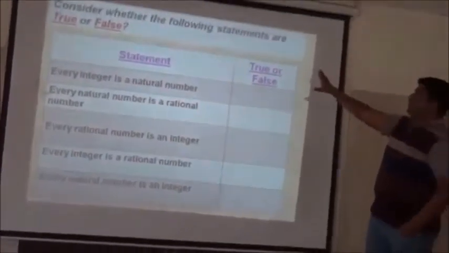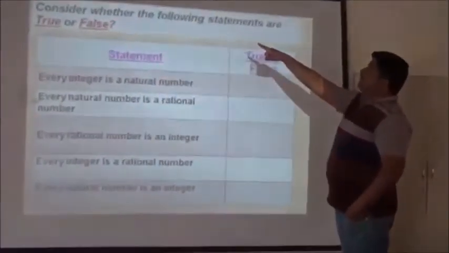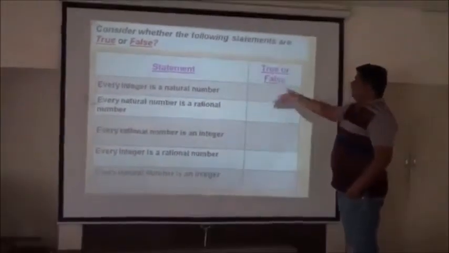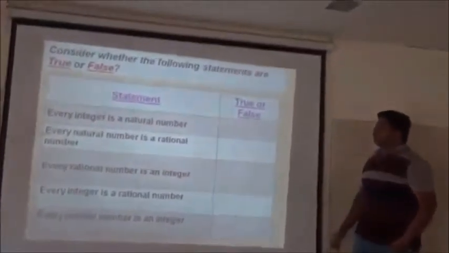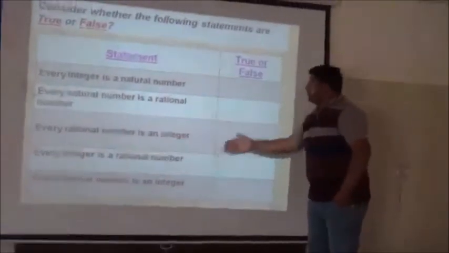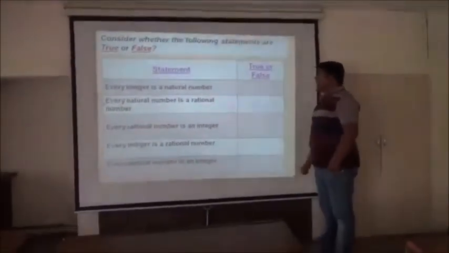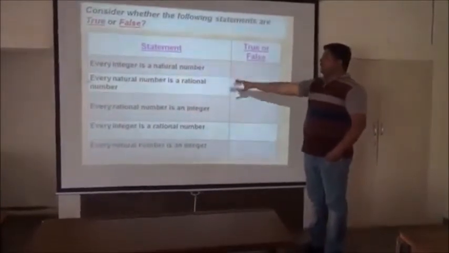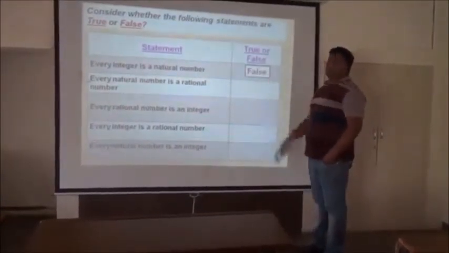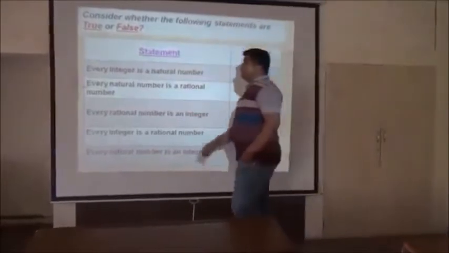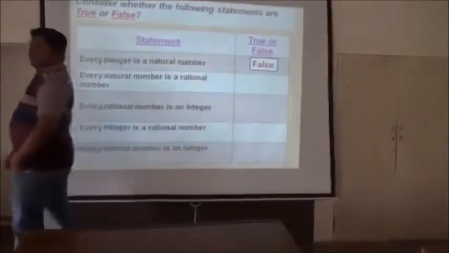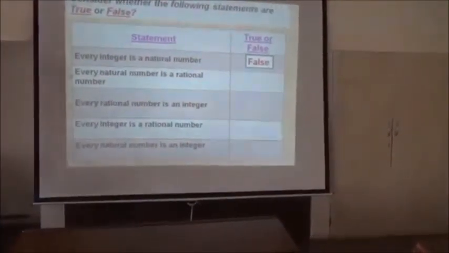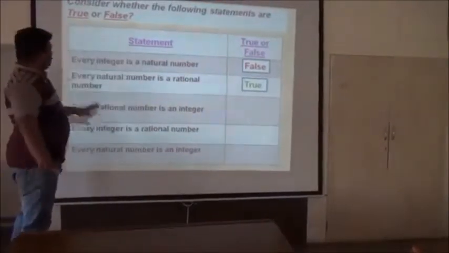Okay, now this is the assignment for the student. Consider whether the following statements are true or false. These are true or false type questions. Every integer is a natural number. It is false. Not every, because 0 is not a natural number, and negative numbers are not natural numbers. That's why this statement is false.